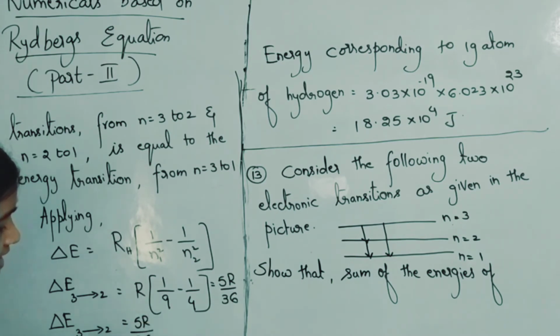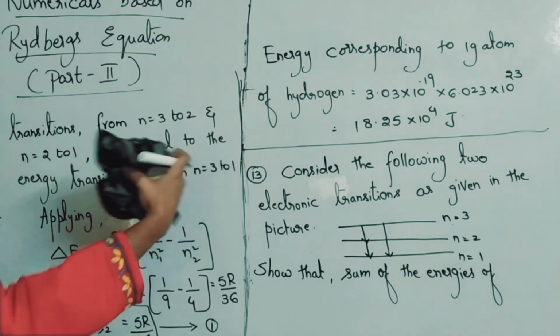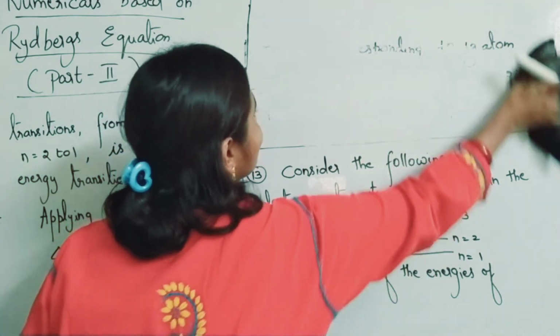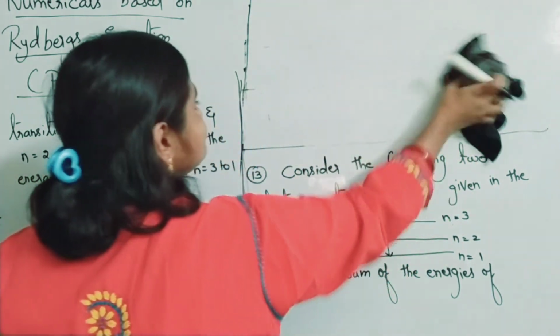Let us take this as the first equation. Same like that, you can even find delta E from 2 to 1 and then 3 to 1. All three you will find. You will add 1 and 2, you will be getting the third one. Okay, simple.